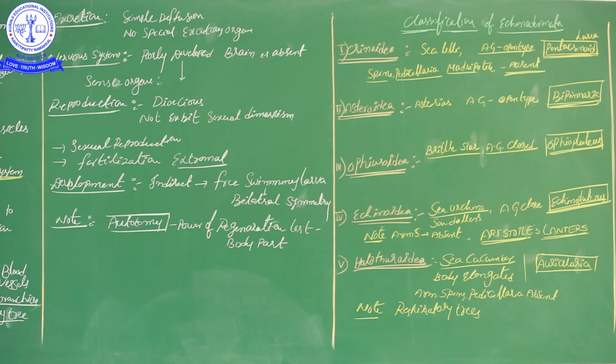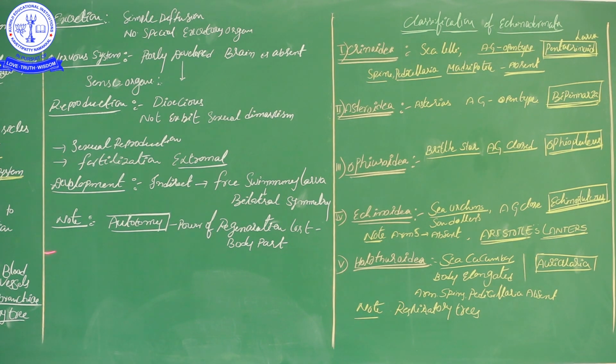In the adult, what nature is there? Radial symmetry, or pentamerous. So in the larval stage they have the advanced character of bilateral symmetry, but the adult has the pentamerous form. Echinodermata organisms have a very important ability. What is that ability? Autotomy.